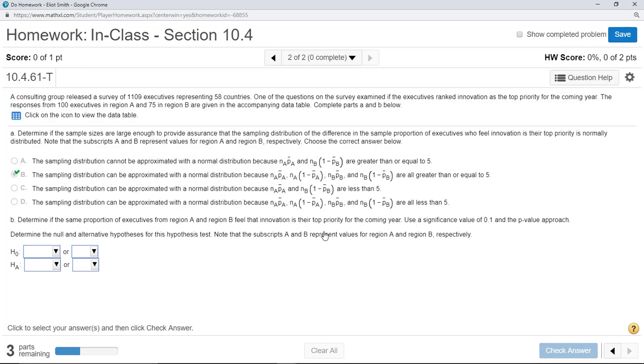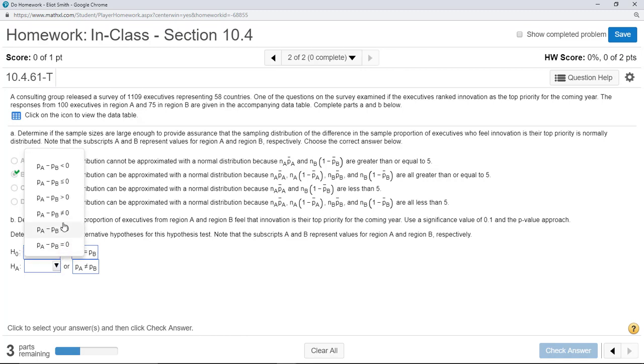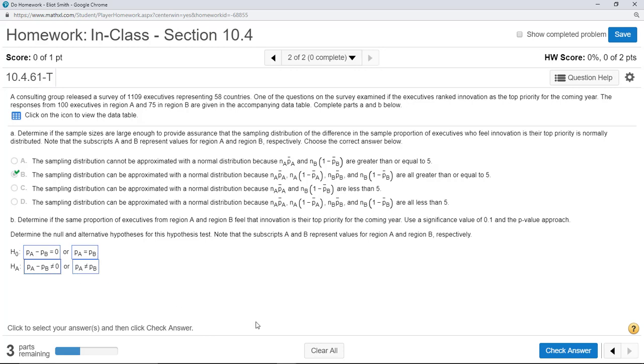All right, determine if the same proportion of executives from region A and region B feel that innovation is their top priority for the coming year. Use a significance level of 0.1 and the p-value approach. Determine the null and alternative hypotheses for this hypothesis test. Note that subscripts A and B represent values for region A and region B respectively. Well, if they're the same, then what we're testing is that proportion of A equals proportion of B, and that makes the alternative that they're not equal. And if we write this as a subtraction, the null is that the subtraction is equal to 0, and the alternative is the subtraction is not equal to 0.